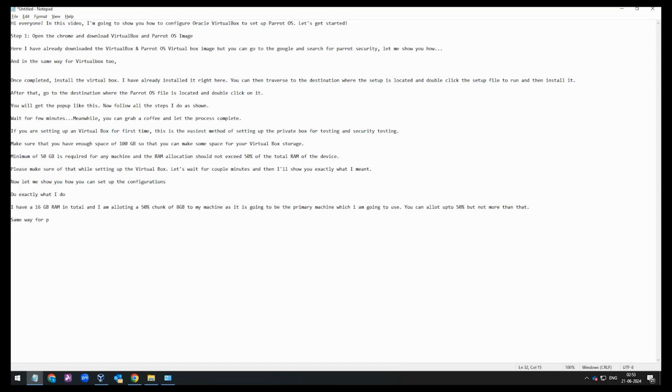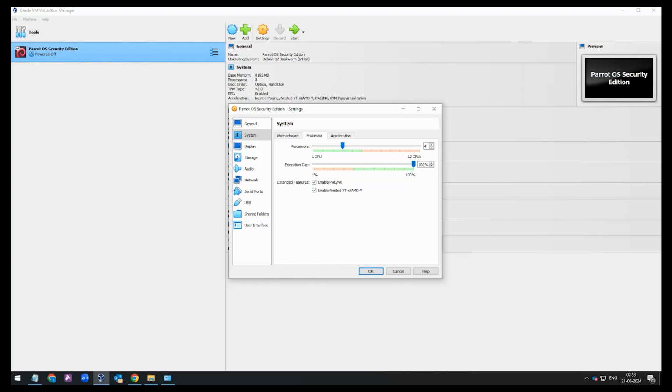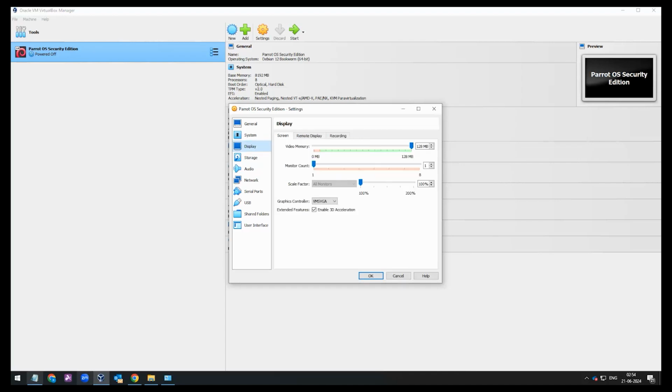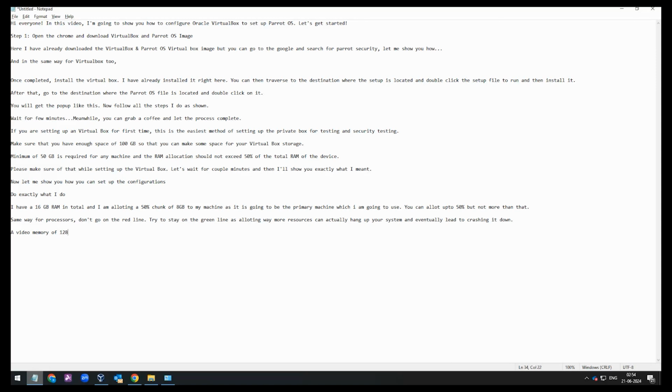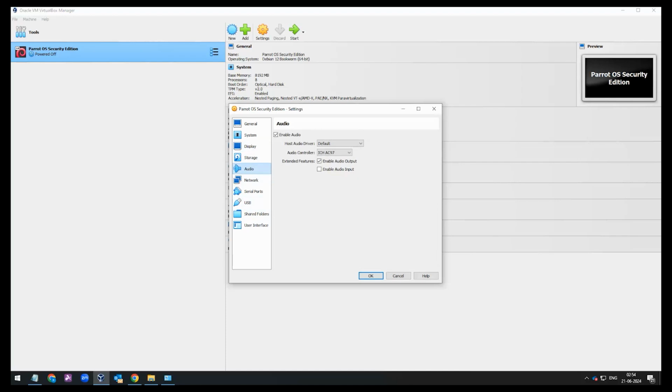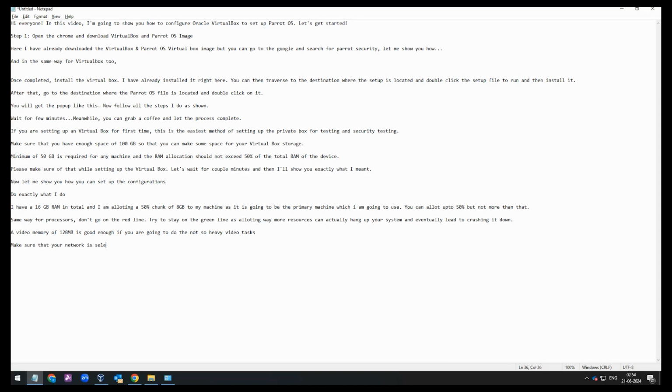Same way for processors. Don't go on the red line. Try to stay on the green line, as allotting way more resources can actually hang up your system and eventually lead to it crashing. A video memory of 128 MB is good enough if you are going to do not-so-heavy video tasks. Make sure that your network is selected to NAT.